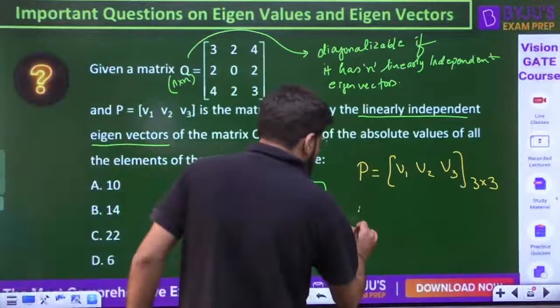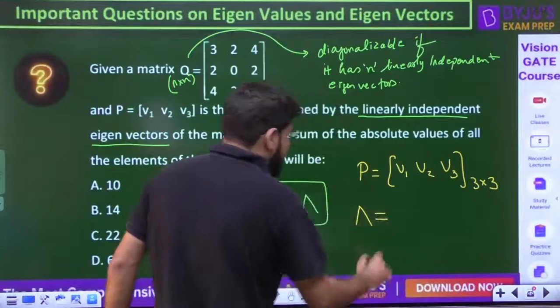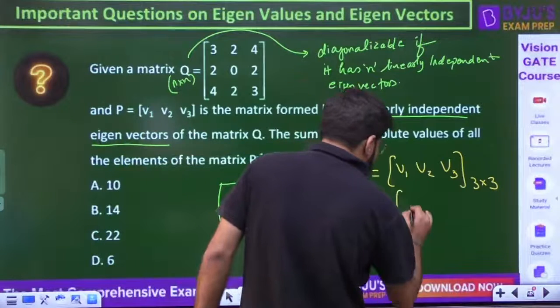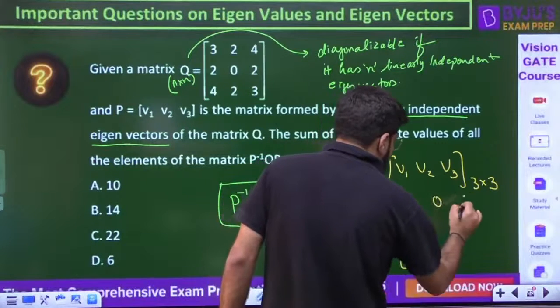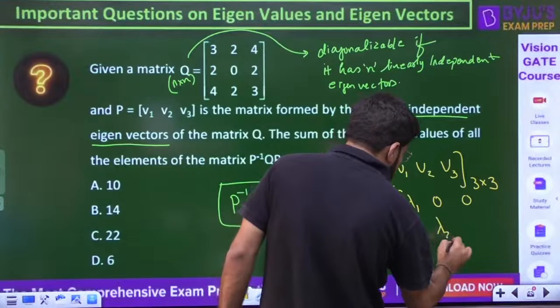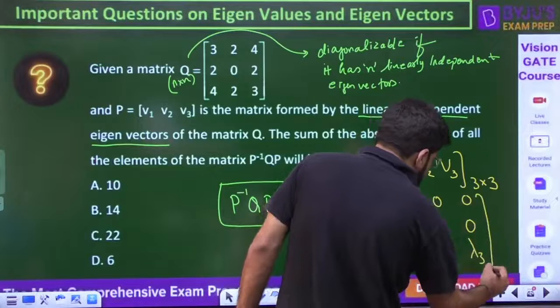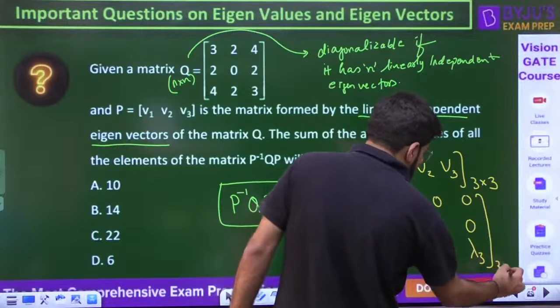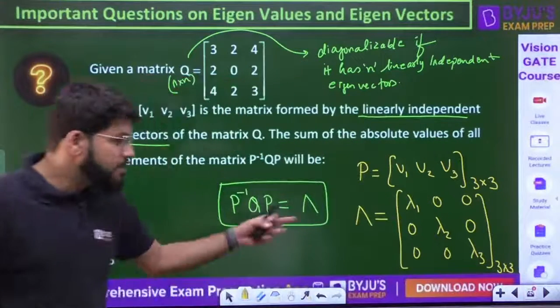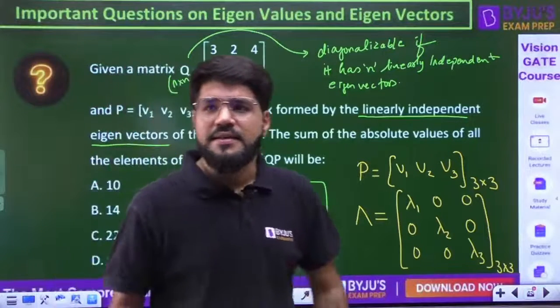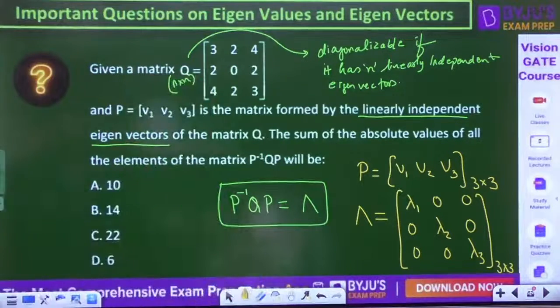It is a 3 cross 3 matrix. What is lambda? The diagonal eigenvalue matrix. This is a 3 cross 3 diagonal matrix, such that all the diagonal elements are respectively equal to the eigenvalues.